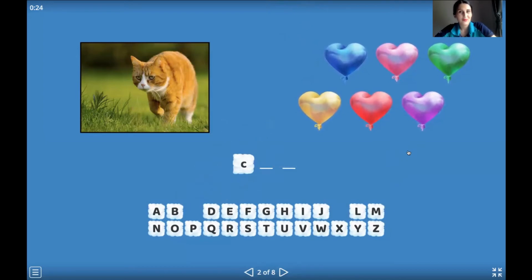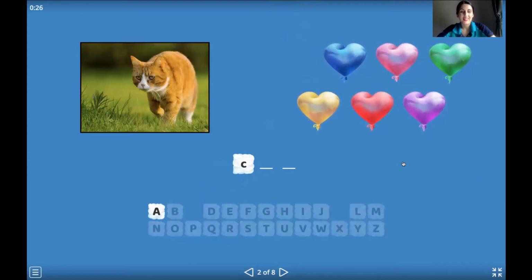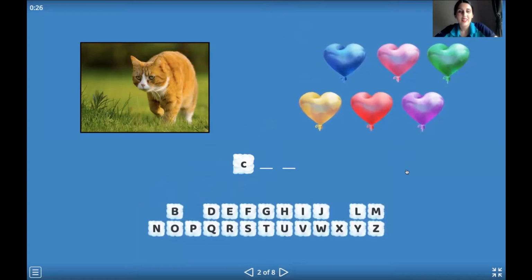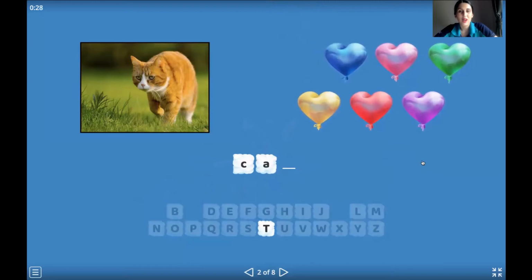Cat. So let's try A. Yes, that's correct. Letter A will be the second letter of this word. And the last one, cat. Letter T. Yes, the last one. Very good. So we have our word.